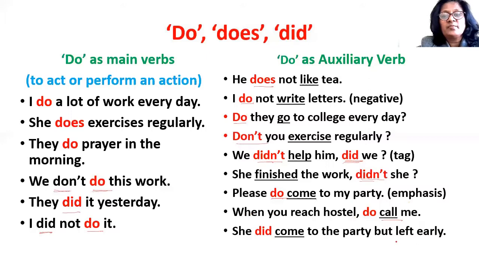She did come to the party but left early. So she did come. So did is used to emphasize the verb come. She did come. Of course she came to the party but she left early. So did is strengthening or laying more stress on the verb come.